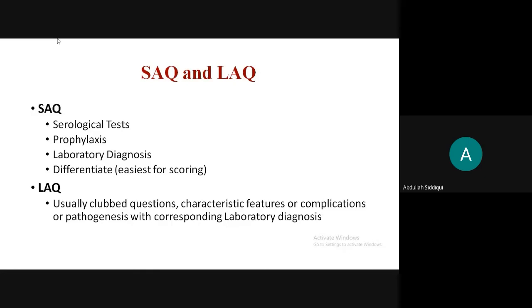So they will ask you to name the organism. They'll ask you what is the common, what is the treatment maybe. They'll ask laboratory diagnosis and a prophylaxis. It goes 1, 2, 2, 3. Sorry, you have 12 marks, right? It will go 3, 3, 3, 3, 3, or 1, 2, 3, 5, or 1, 2, 3, 6.